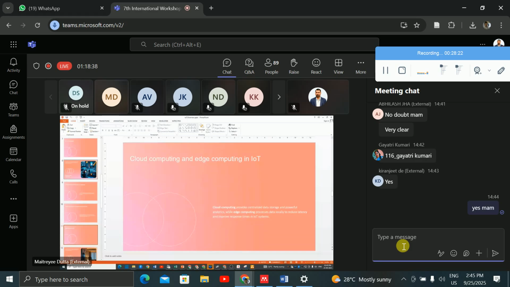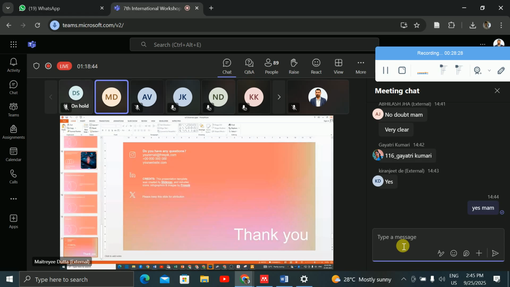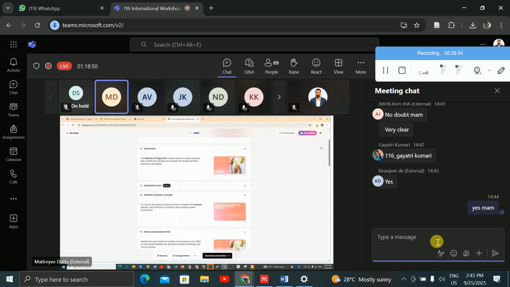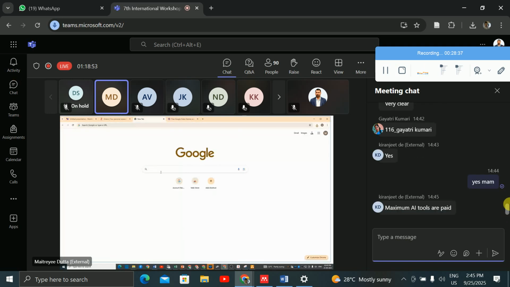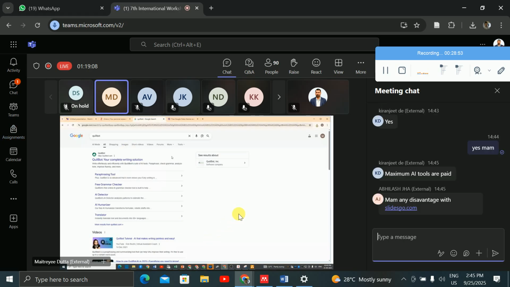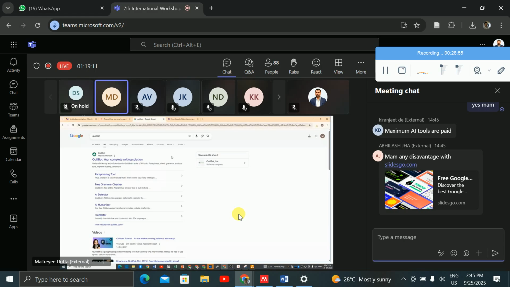Right. So such types of things you can do in Slides Go. There are various tools available. For example, another tool I'll tell you about is Quillbot. I suppose many of you may be using Quillbot. Quillbot is used for many purposes. It can be used for paraphrasing, for AI detecting, for humanizing the AI content, for quizzing, and for presentation making. So whatever you want to do, you can do with the help of Quillbot.